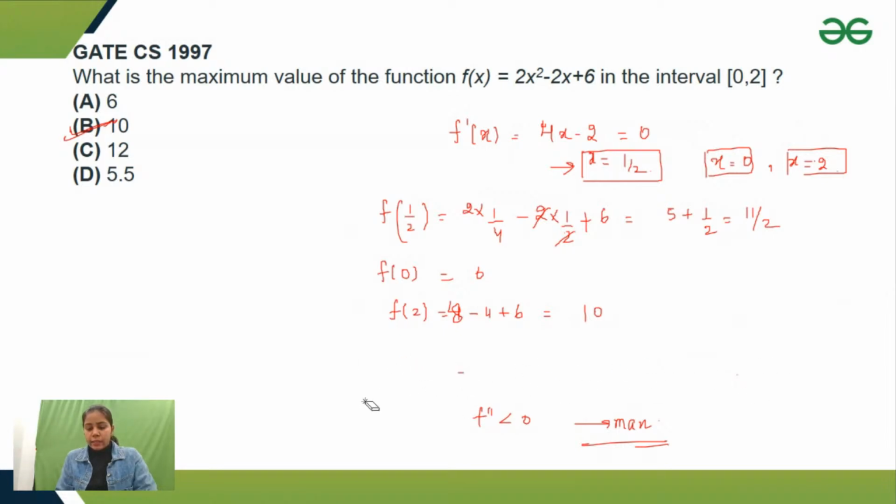So I hope it is clear. One thing, guys: if you are given an interval, just find all the extreme points, then find the function value at those extreme points and see where I'm getting a maxima and where I'm getting a minima.